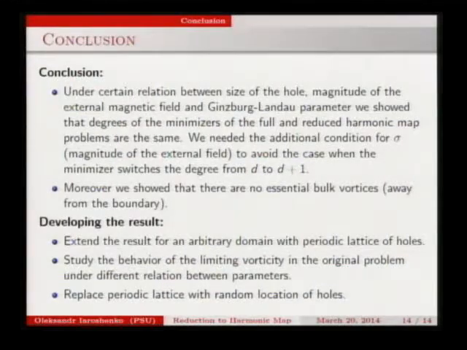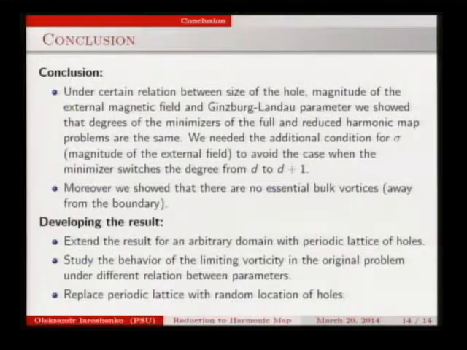So to conclude, under certain relations between parameters of the problem, such as the Ginzburg-Landau parameter, magnetic field, and size of the hole, we were able to show that the degrees of hole vortices are the same. But we needed one more additional condition, that the distance to z plus 1/2 should be strictly positive, because otherwise we cannot uniquely determine the minimizing degree. Moreover, we showed that there are no bulk vortices in the domain, so the equivalence of these degrees effectively tells us that all possible vortices have the same degrees.